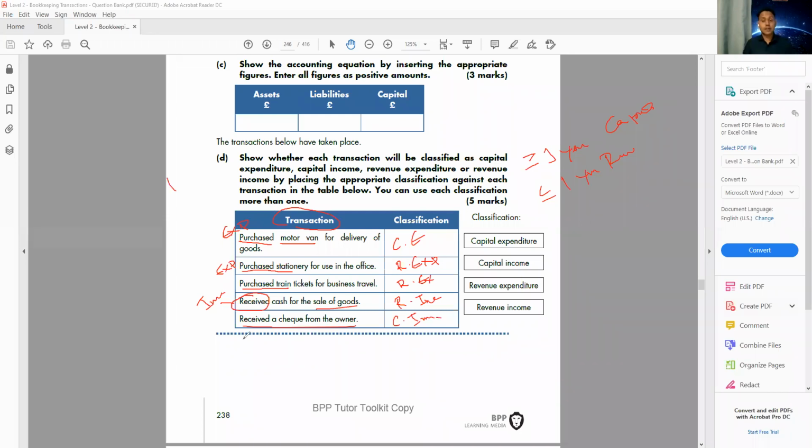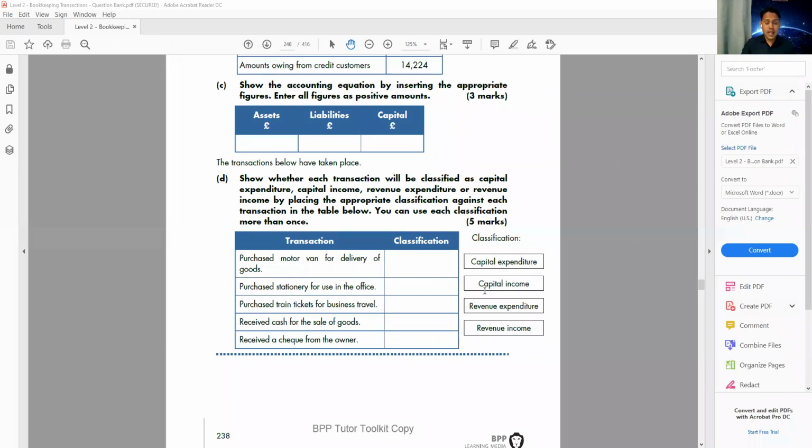This is our capital and revenue expenditure. This question sometimes comes in the exam. It's very easy. If you understand it, it's not difficult at all. But still you need a lot of practice. You have this question bank with you. I have sent it to all of you, of course, and make sure you do enough practice. This is the last question we have. There are some more questions to practice at the end of the question bank, so make sure you practice as much as possible.